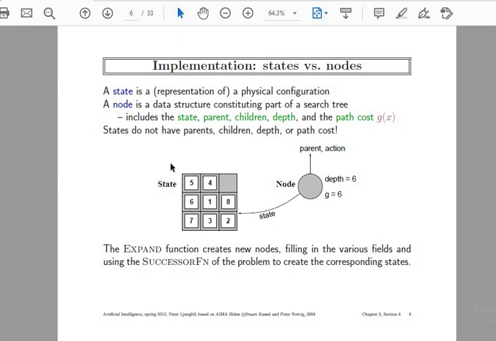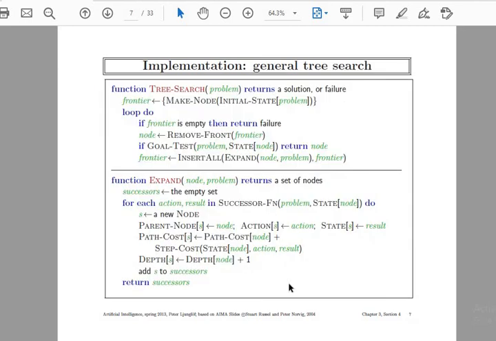We come across the initial state of the 8 puzzle game, which is one of the states where we put all the actions to this node, so that it can be expanded to the right or left, or any empty move can be done. The expand function creates new nodes, filling the various fields using the successor path, with the corresponding states of the problem also considered. So how can this implementation of a general tree search be done? This is a sample pseudocode of the algorithm steps that I have explained here. We will basically be doing two function criteria. The first function is the tree search, the problem statement, which is to be clearly understood.